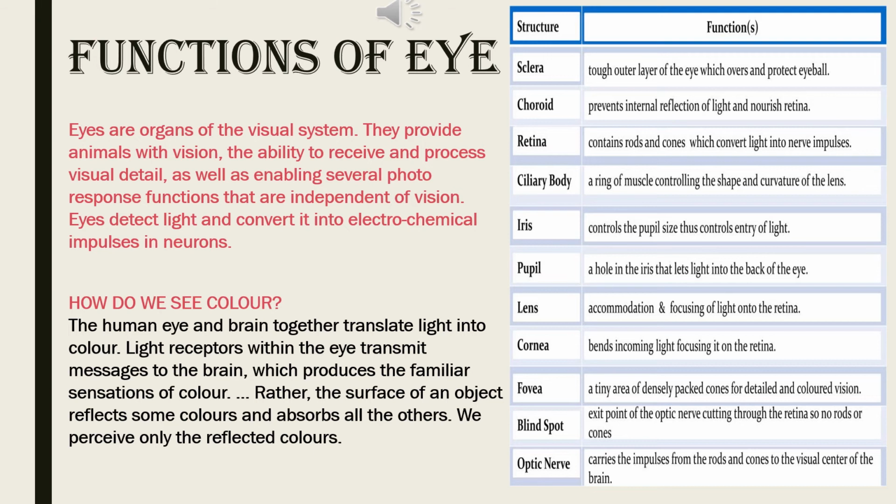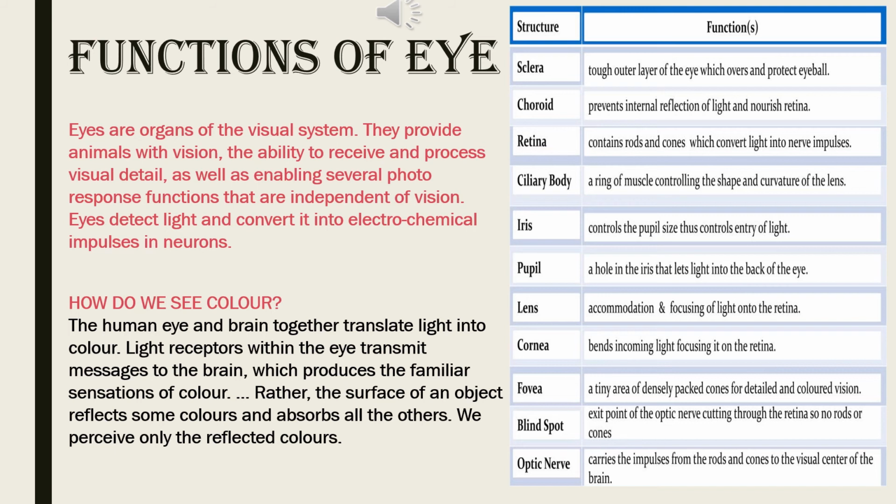Point-wise also and organ-wise also functions I have given in the diagram. See the diagram. Sclera function is tough outer layer of the eye which covers and protects eyeball. Choroid prevents internal reflection of light and nourishes retina. Retina contains rods and cones which convert light into nerve impulses. Ciliary body, a ring of muscle controlling the shape and curvature of the lens. Iris controls the pupil size, thus controls entry of light.